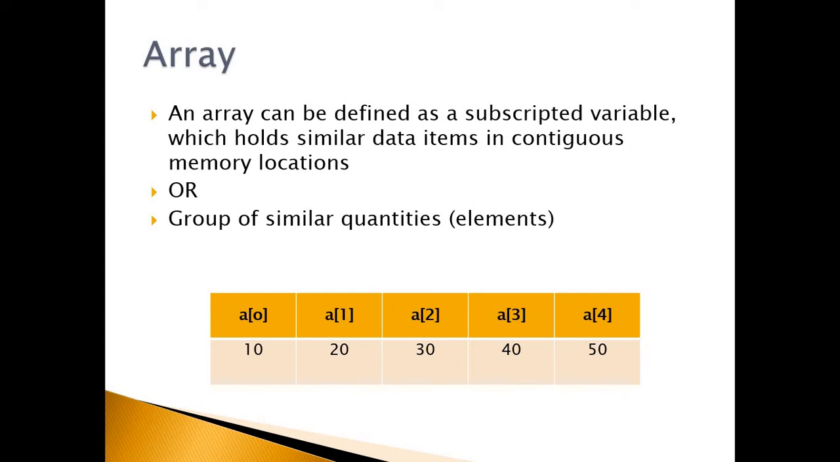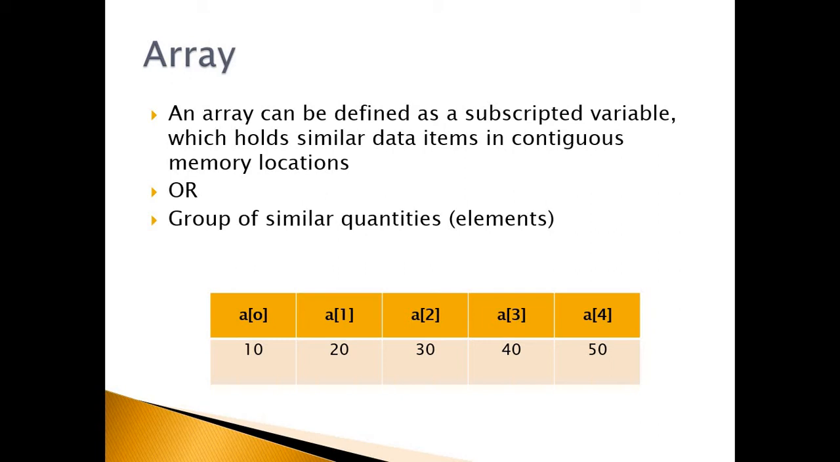Hello students, in today's class we will be discussing a very important concept in C language, that is arrays. What is an array? An array can be defined as a subscripted variable which holds similar data items in contiguous memory locations. That is, it holds data items of the same type in consecutive memory locations. In simple words, it can be defined as a group of similar quantities or a group of similar elements.